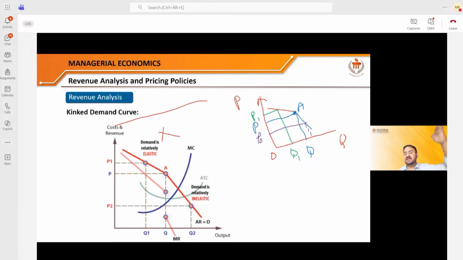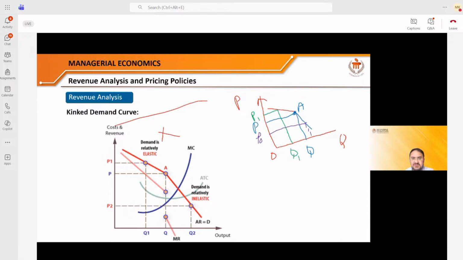Let's see, it has decreased the price. Now it has decreased the price here. Now sales will increase. Definitely it will increase. But there is a catch. If Pepsi decreases the price, what will Coke do? It will sit idle? No, sir. Coke will follow the prices of Pepsi immediately. The moment Pepsi gives the product at a 10 rupees discount, 20 rupees discount, Coke will again start giving the discount. So there is no benefit for both of them.